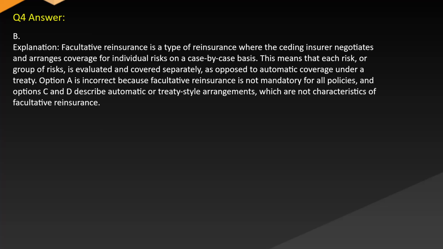Answer B. Explanation. Facultative reinsurance is a type of reinsurance where a ceding insurer negotiates and arranges coverage for individual risks on a case-by-case basis. This means that each risk or group of risks is evaluated and covered separately, as opposed to automatic coverage under a treaty. Option A is incorrect because facultative reinsurance is not mandatory for all policies, and options C and D describe automatic or treaty-style arrangements, which are not characteristics of facultative reinsurance.